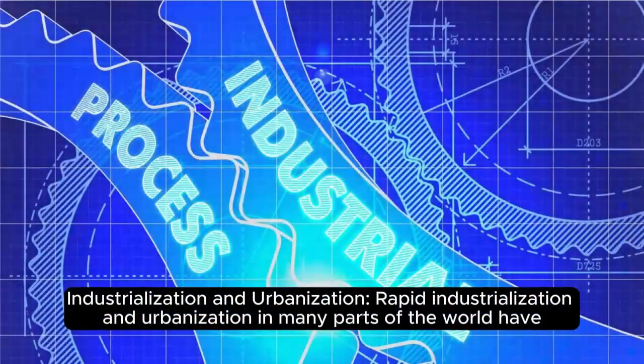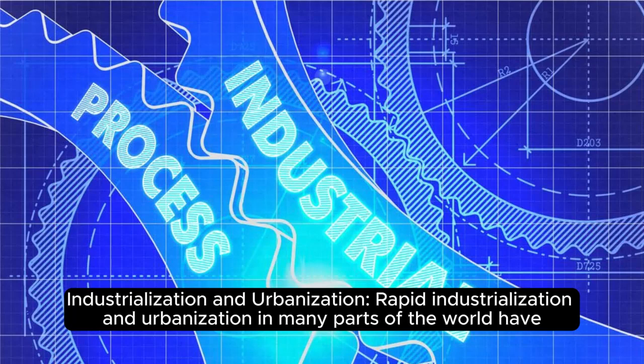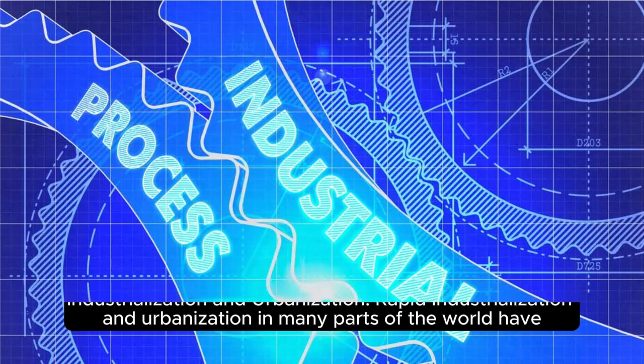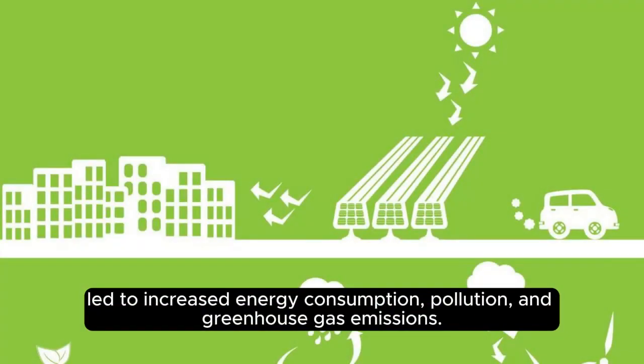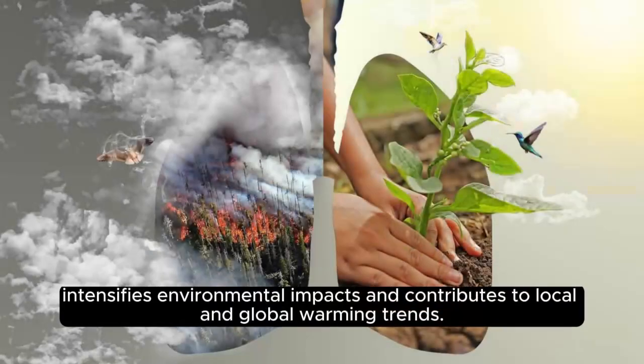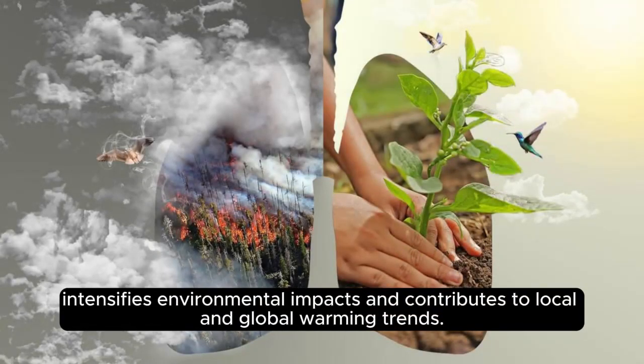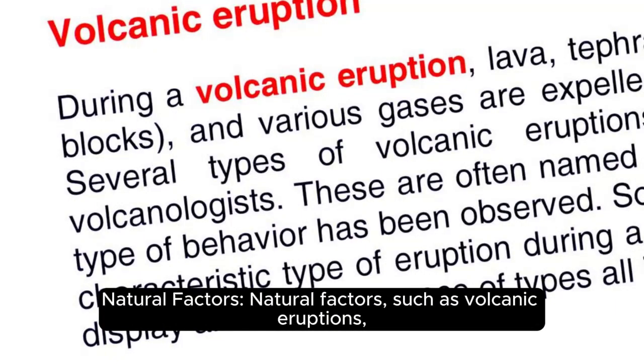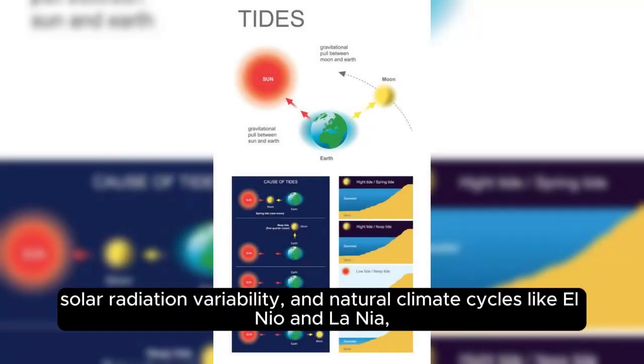processes. Industrialization and urbanization. Rapid industrialization and urbanization in many parts of the world have led to increased energy consumption, pollution, and greenhouse gas emissions. The concentration of industries, vehicles, and human activities in urban areas intensifies environmental impacts and contributes to local and global warming trends.